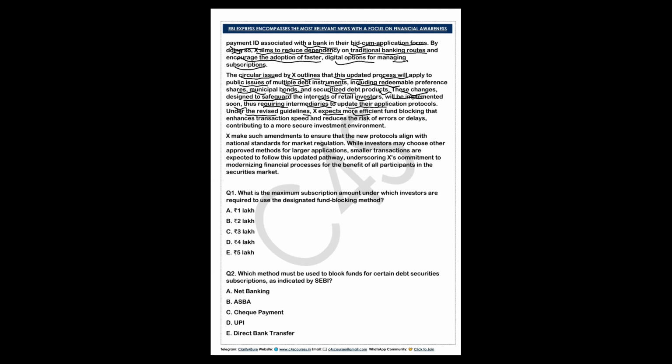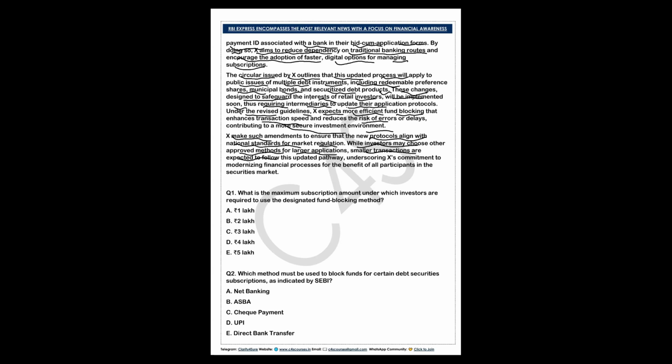X expects more efficient fund blocking that reduces the risk of delays, contributing to a more secure investment environment. X makes such amendments to ensure that the new protocols align with national standards for market regulations. While investors may choose other methods for larger applications, smaller transactions are expected to follow this updated pathway, underscoring X's commitment to modernize financial processes for the benefit of all participants in the securities market.